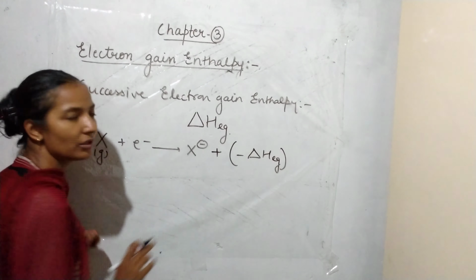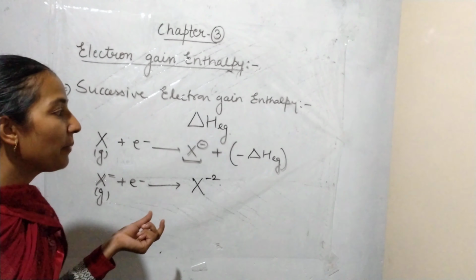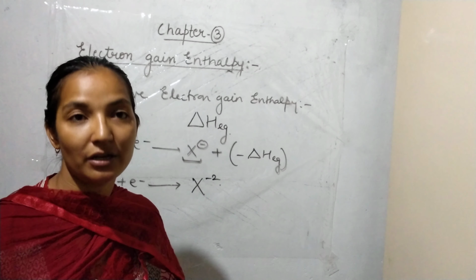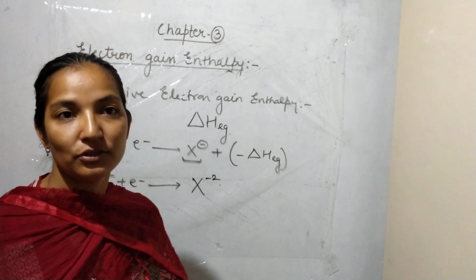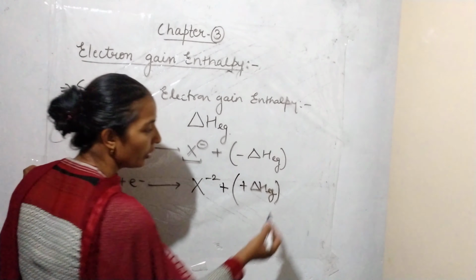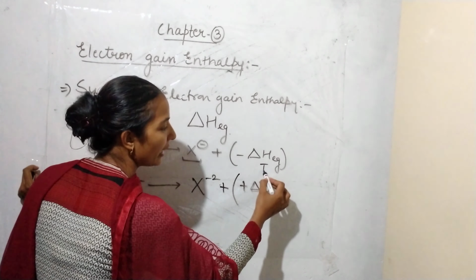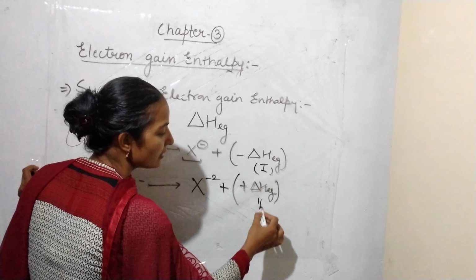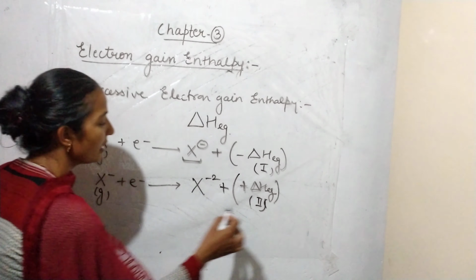In this case, the amount of energy released on adding the electron is lesser as compared to the energy given by us to the atom. That's why here the value of electron gain enthalpy is positive. Okay, so this is the first electron gain enthalpy. This is the second electron gain enthalpy.